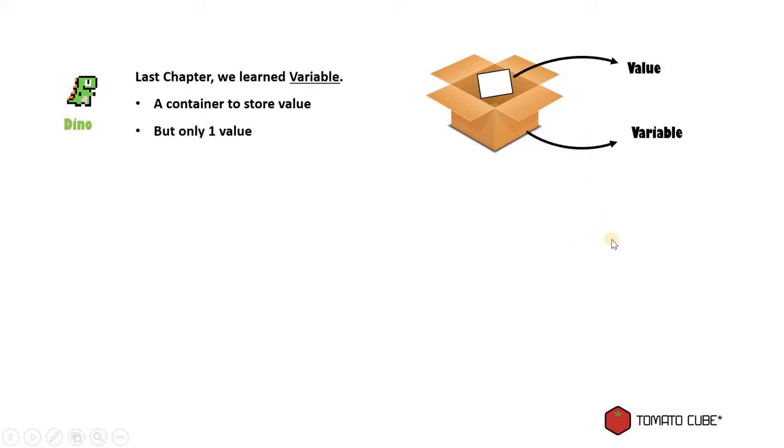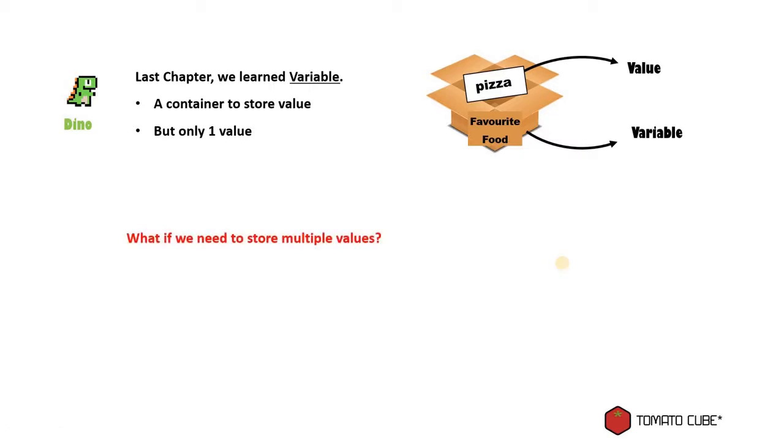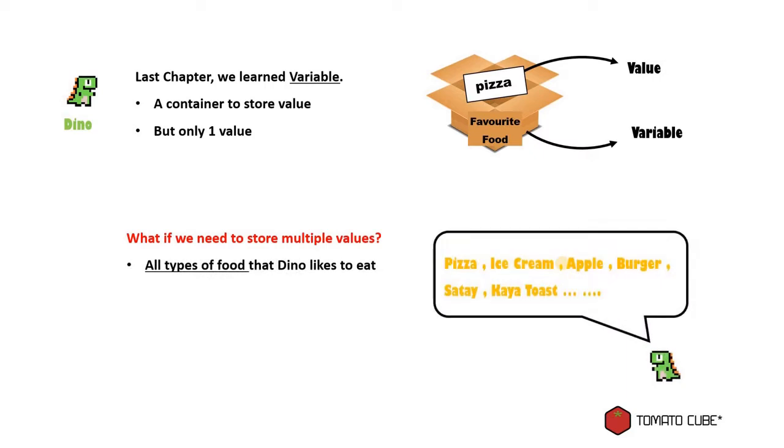So if you take last week's example, we have a variable called favorite food, which is Dino's favorite food, and we store one value for it, which is pizza. It is okay if Dino only has one favorite food, but what if Dino has more than one favorite food? How do we store multiple values in MakeCode Arcade? So besides pizza, we might want to store ice cream, apple, burger, satay, and etc. So how do you do that?